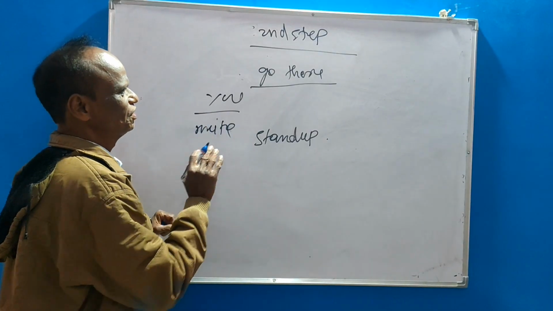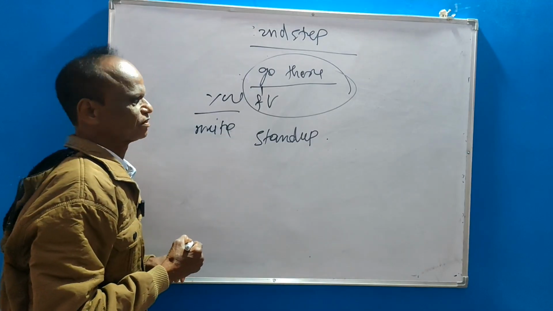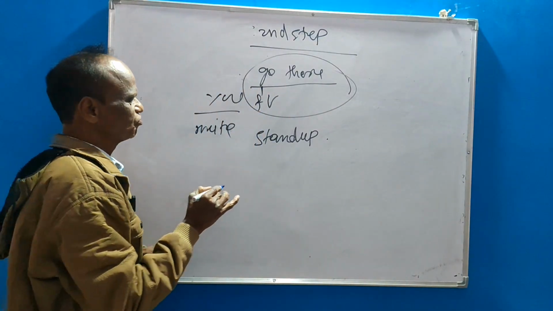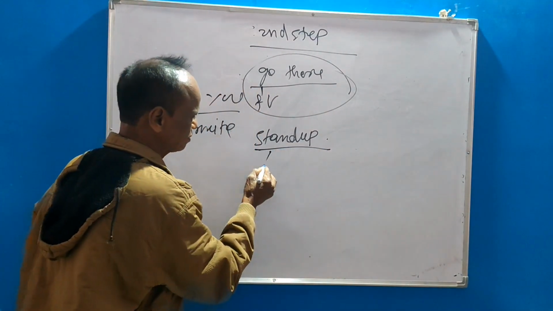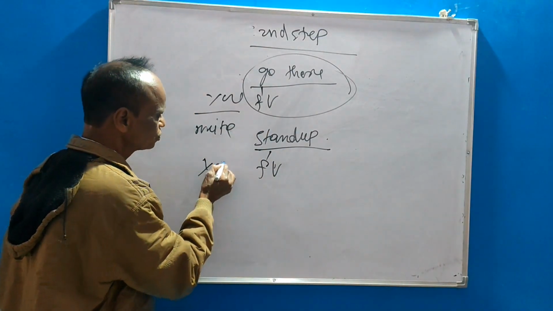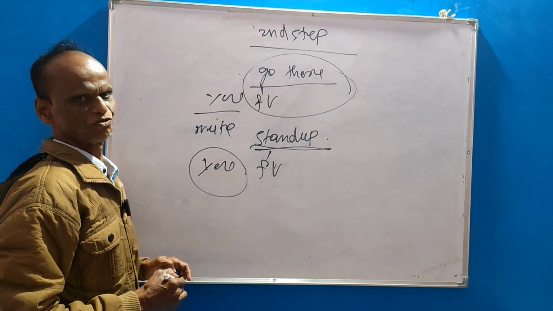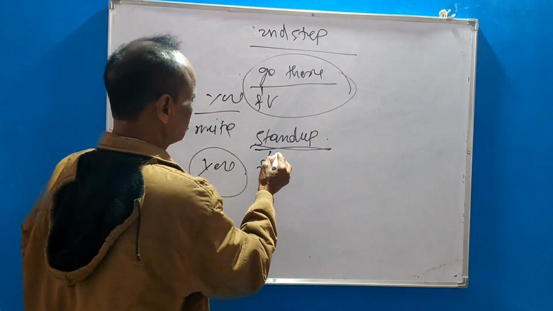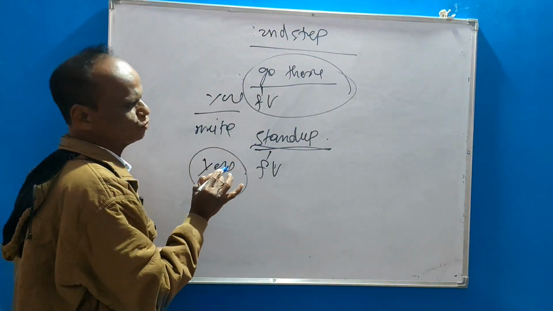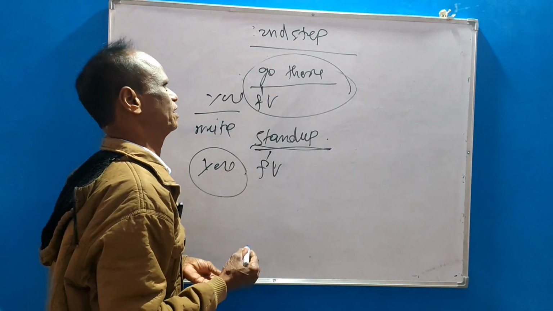Subject you here. Go there, finite verb, and it is a predicate part. So it is a clause. Stand up, stand, finite verb, and stand up means you stand up. It is mute. So it is also a clause. Okay? Because subject is mute, that is finite verb and a complete sense or a complete meaning.